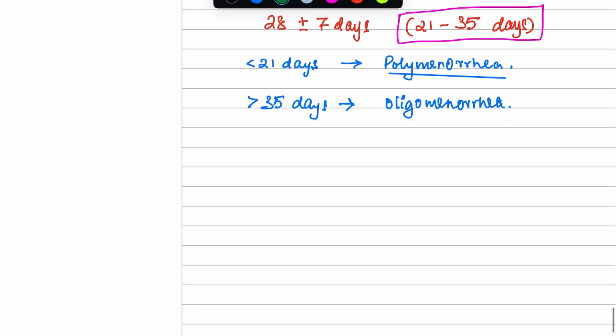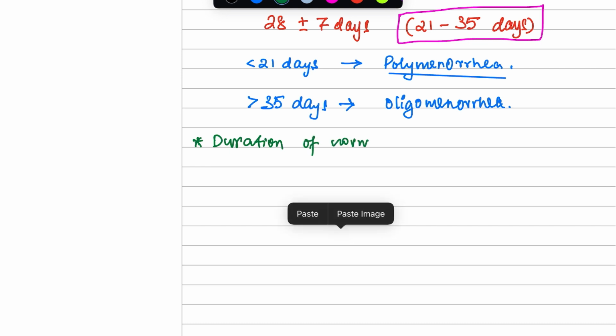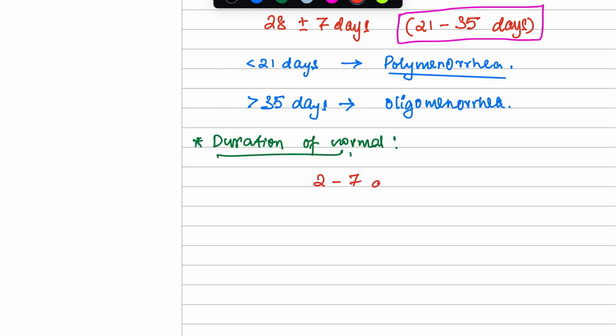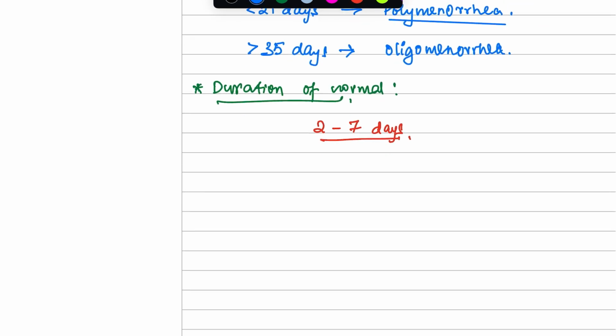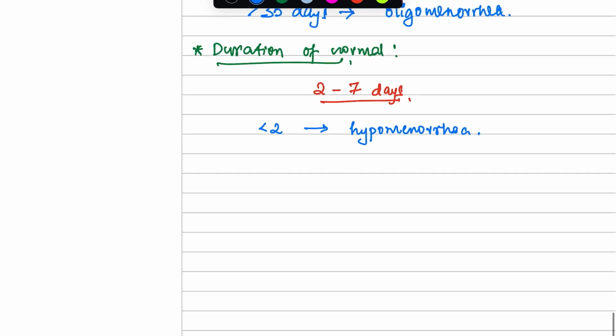What is the duration of your period? The duration of a normal period is 2 to 7 days. This is normal. Now let's see what happens if it lasts less than 2 days. So you have hypomenorrhea. Your periods last less than 2 days. Your periods come and go in 1 day or 1.5 days. Then it is not normal, it is hypomenorrhea. If your periods stay more than 7 days, then it is known as menorrhagia.